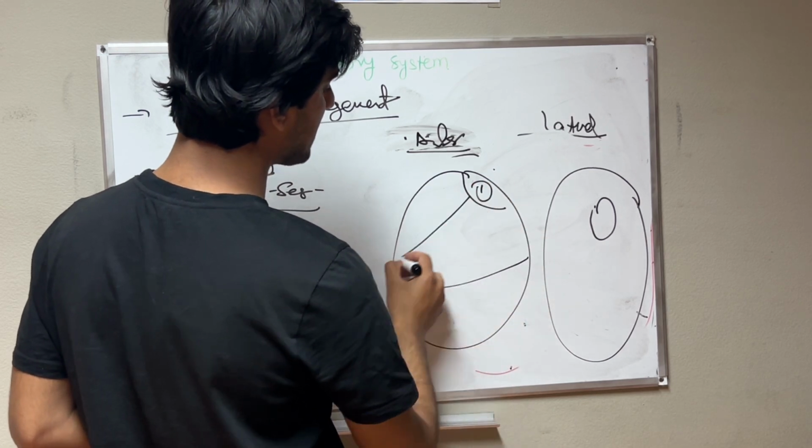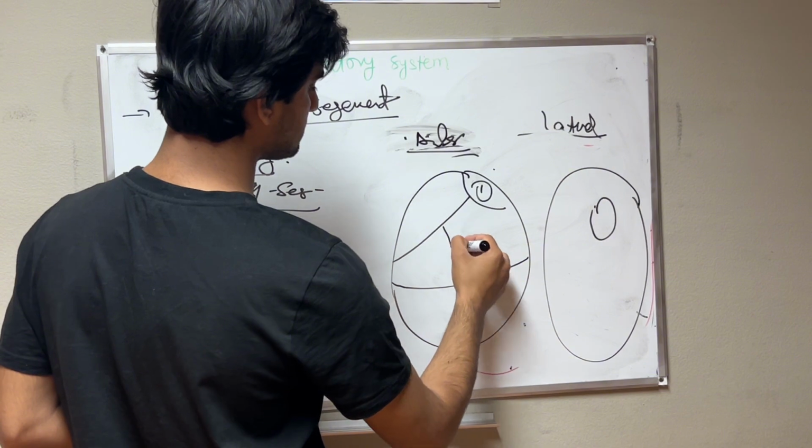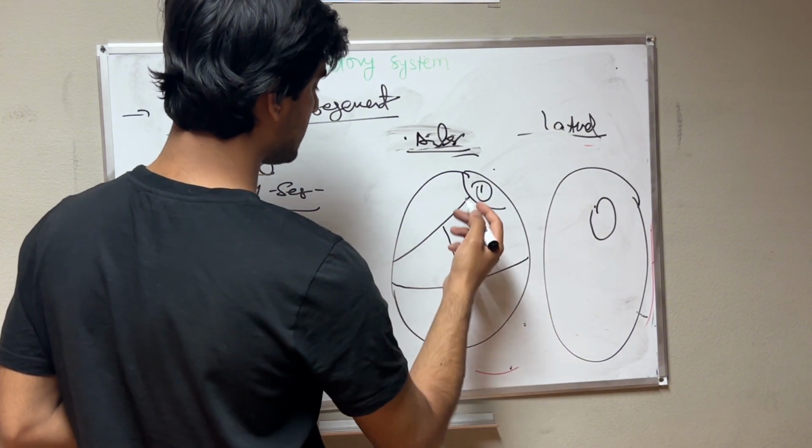In the superior lobe we have 4 segments.